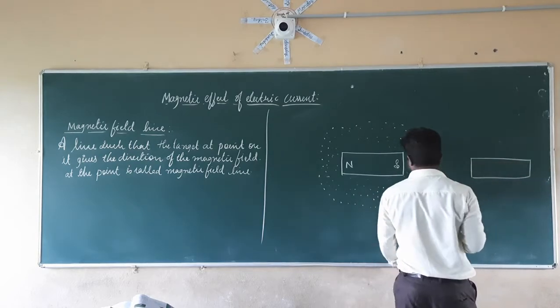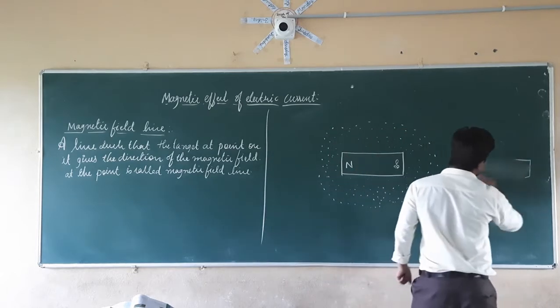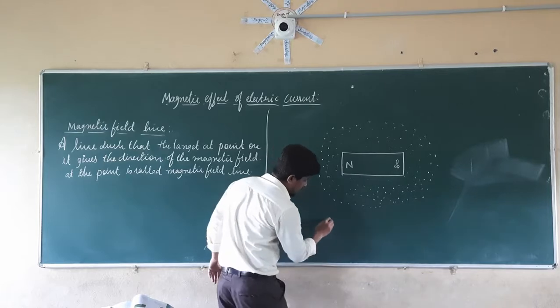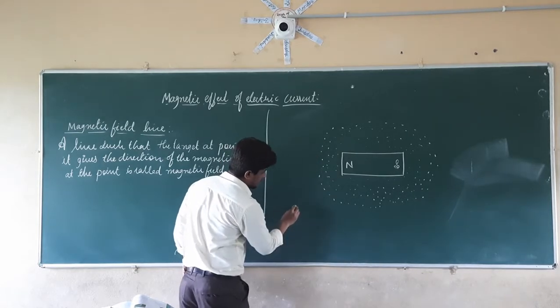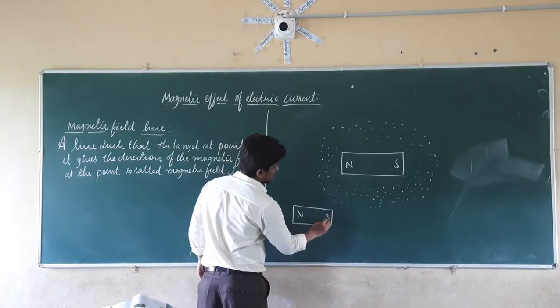If we continuously shake those things like this, it is the same bar magnet kept on the cardboard.